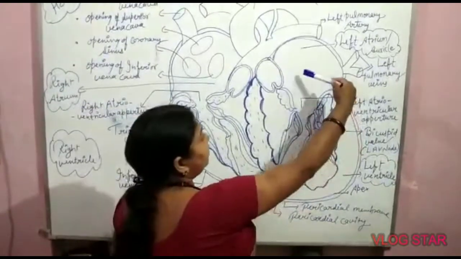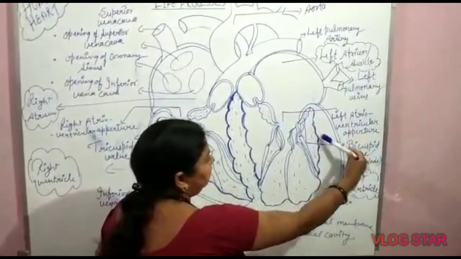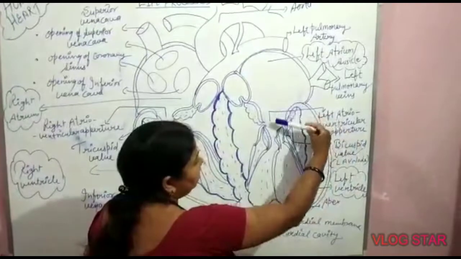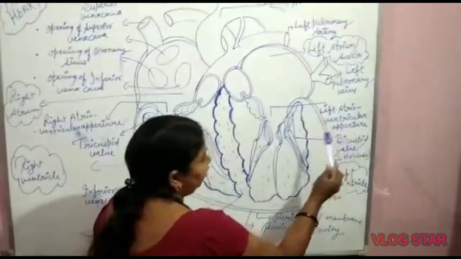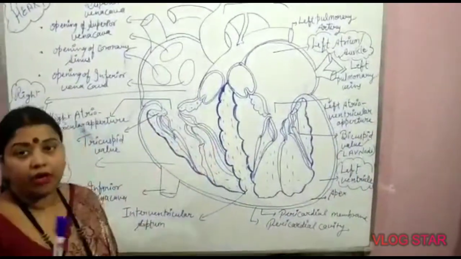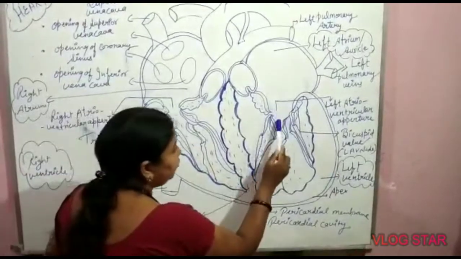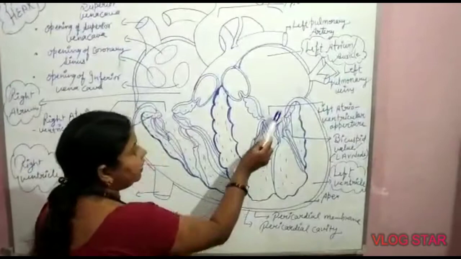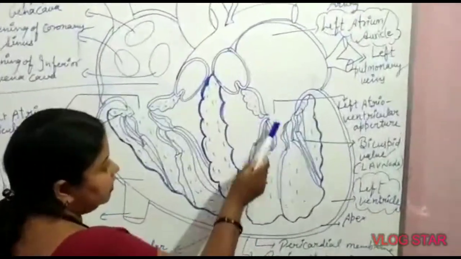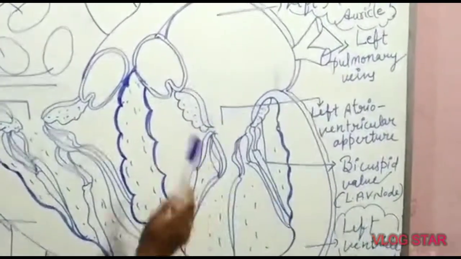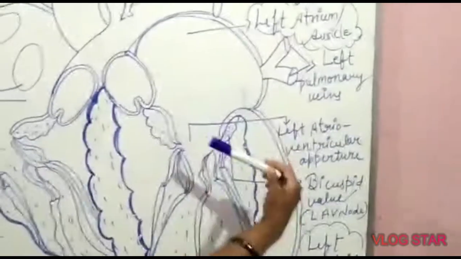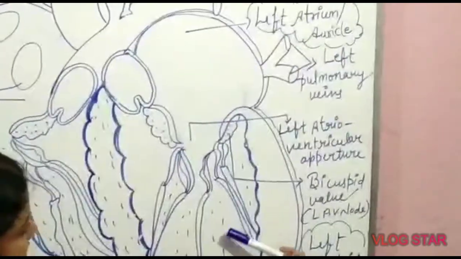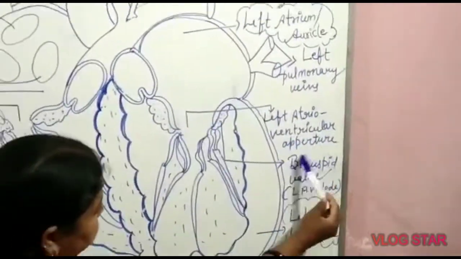The opening between the left auricle and the left ventricle is called the bicuspid valve, meaning valve number 1. You can write it here also as V1. This is the valve present between the auricle and the ventricle. The left auricle opens into the left ventricle with the help of the bicuspid valve.